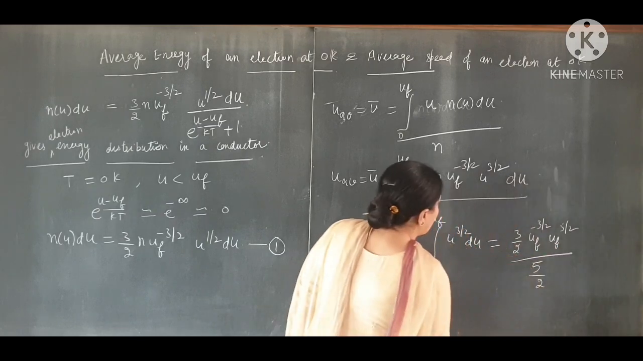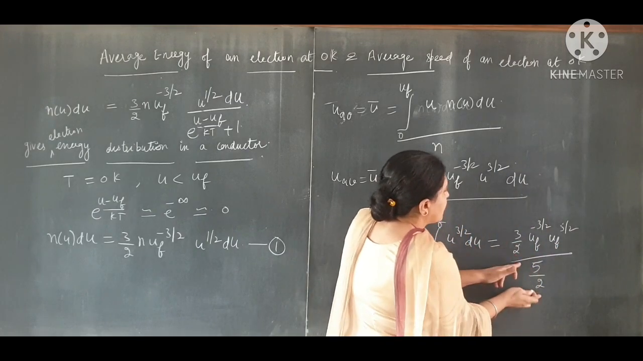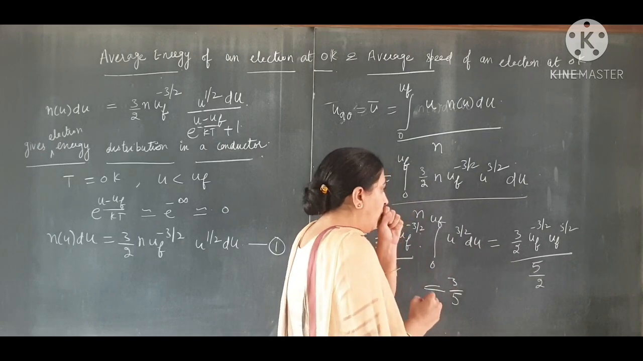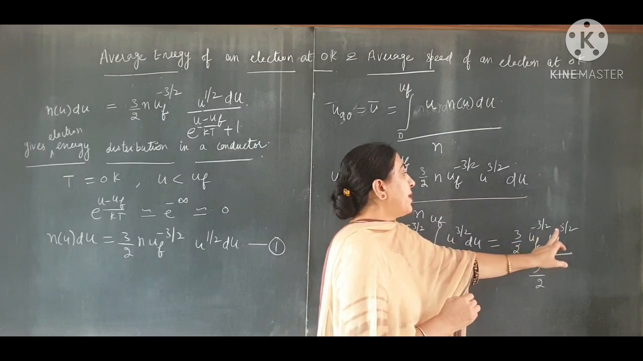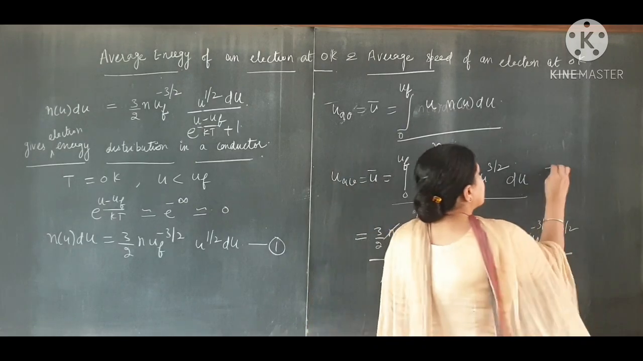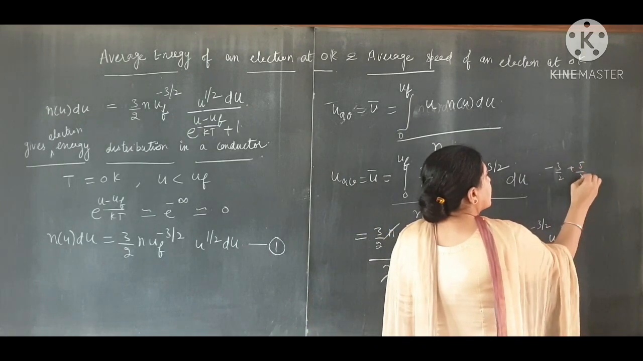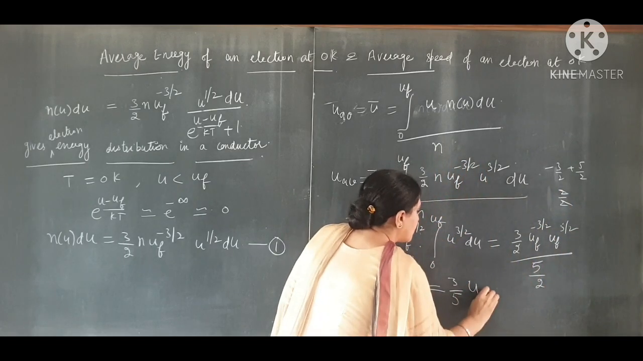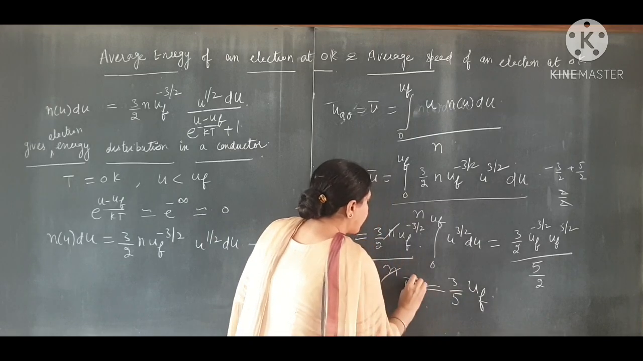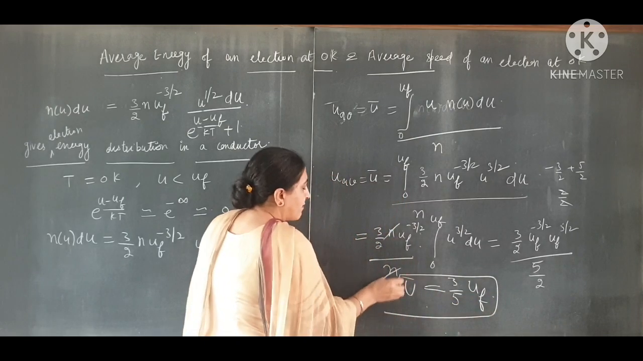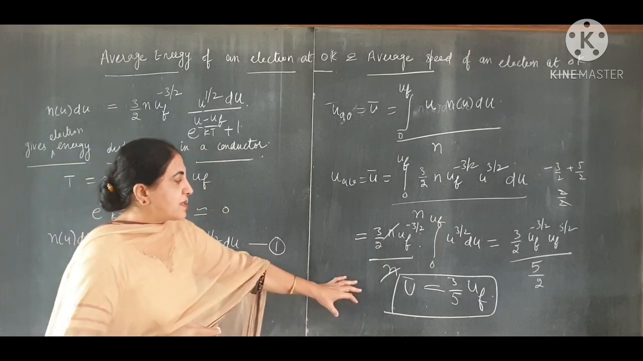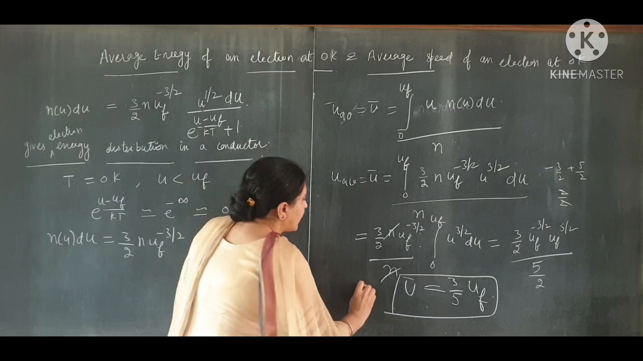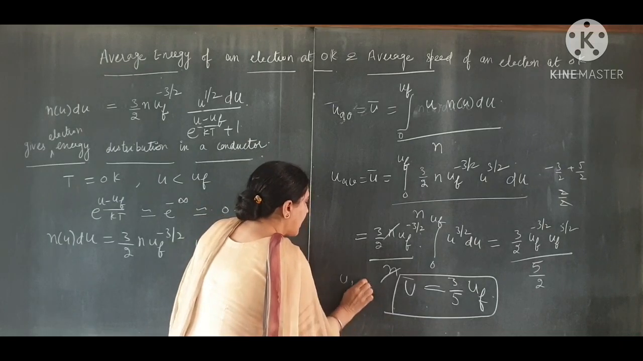So this is equal to 3 by 2 u_F raised to power minus 3 by 2, u_F raised to power 5 by 2, divided by 5 by 2. The 2 goes with 2, and we have only 3 by 5. Then minus 3 by 2 plus 5 by 2 becomes 2 by 2, that is 1. So this is equal to 3 by 5 u_F. This is the average energy, u average, of an electron at 0 Kelvin.